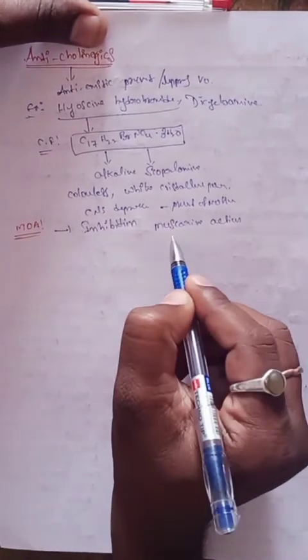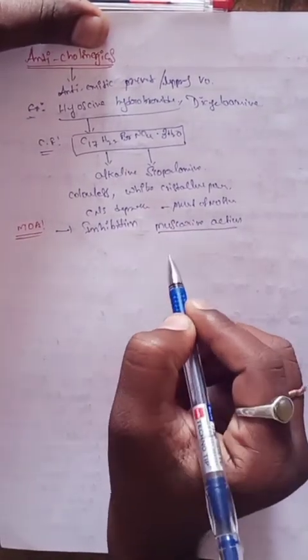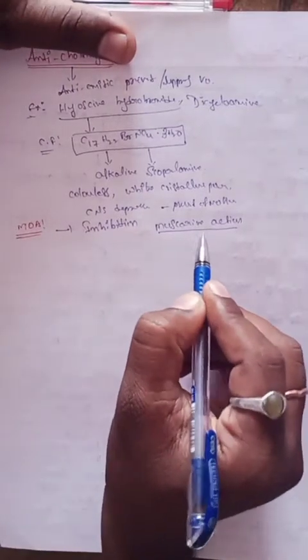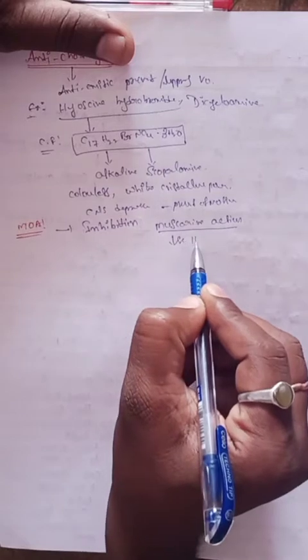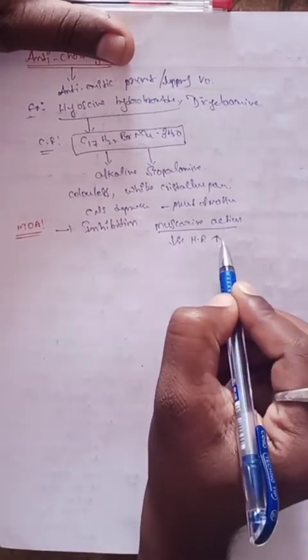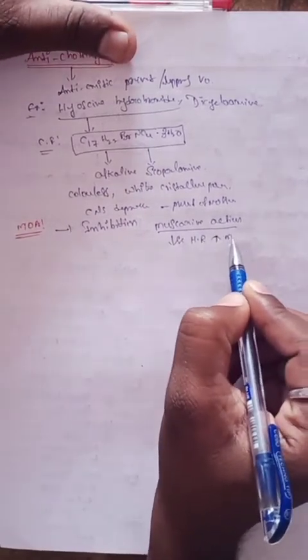What is the muscarinic action? It decreases the heart rate and increases muscle activity.